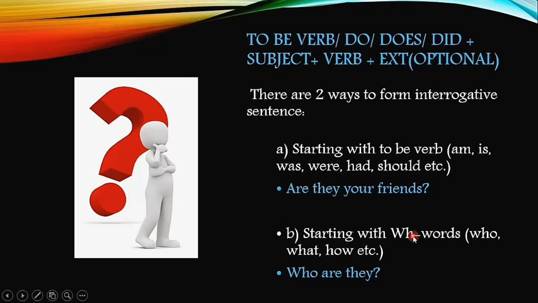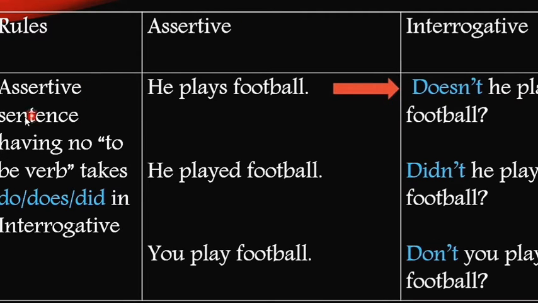Number B, starting with WH words. We can also make questions by using WH words. For example, who are you? Or how are you? The first rule says an assertive sentence having no to be verb takes do, does, or did